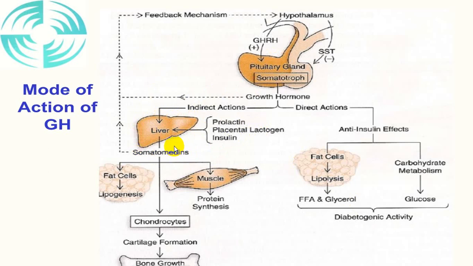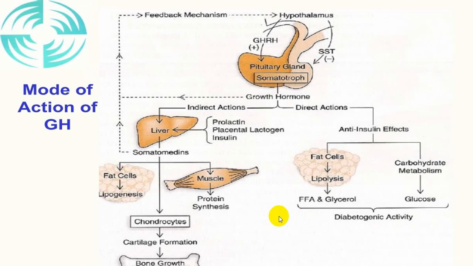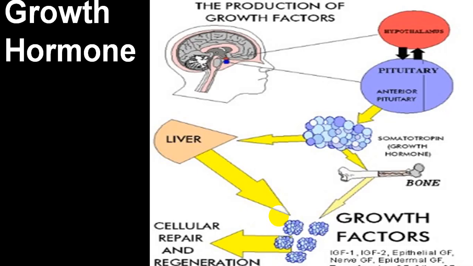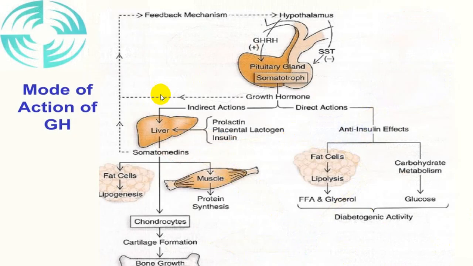It will manufacture IGF-1 and IGF-2, and there is one name called somatomedin C.